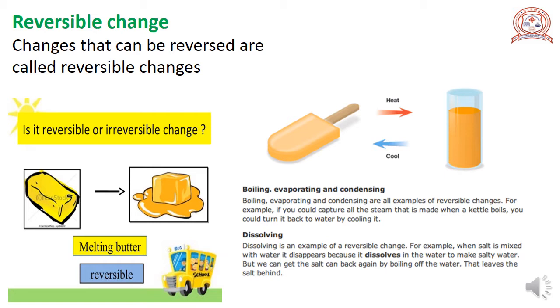Desirable changes are the changes that are useful. And undesirable changes are those that are not beneficial. Such changes could even be harmful to us. Ripening of a fruit is a desirable change, but a fruit rotting is an undesirable change.